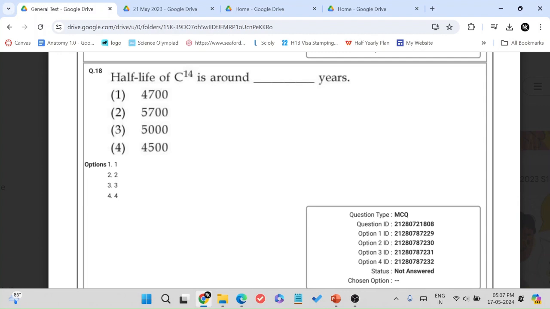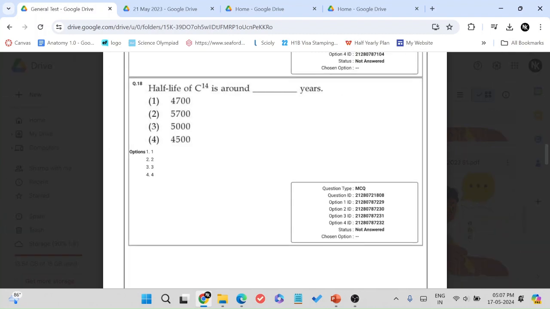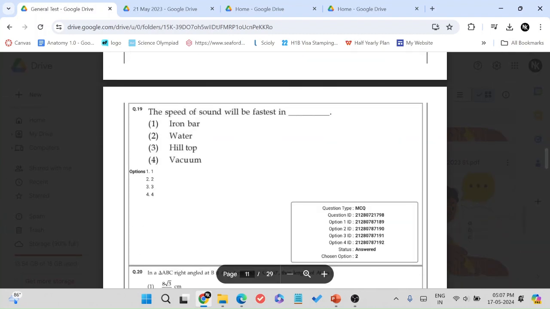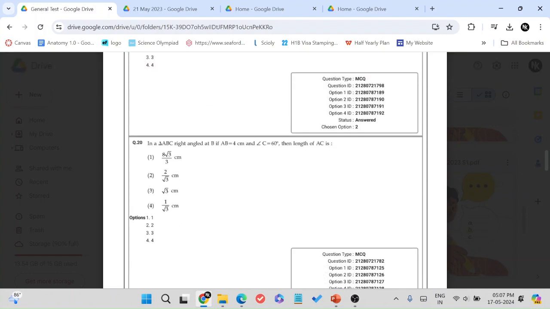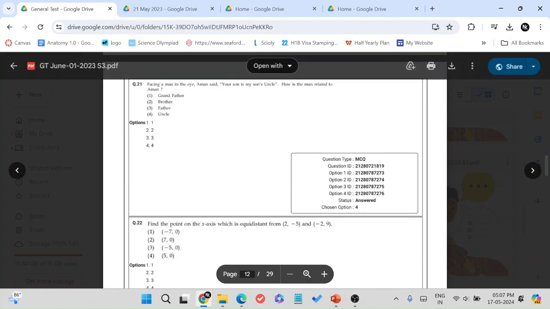coding and decoding, mensuration. This is a little difficult. It's a pretty specific science and technology question, and you can leave it. That's why they give 10 choice. Speed of sound, very fundamentals of science, fundamentals of physics. Speed of sound will be fastest in. Speed of sound travels fastest in a solid, so it'll obviously be the iron bar.